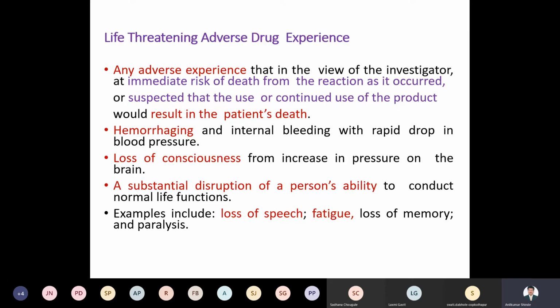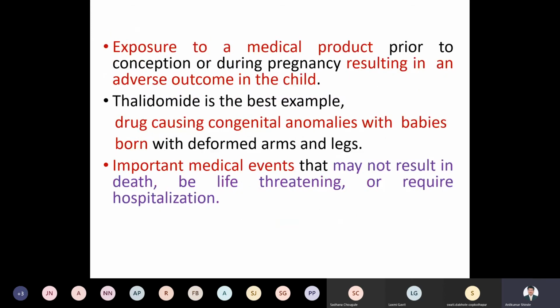Then there is substantial disruption of the person's ability to conduct normal life functions. There may be inability of the person, maybe loss of speech, or maybe loss of memory, or maybe paralysis. These are conditions in which the person is unable to conduct his normal life. So these are the life-threatening events that may be possible.